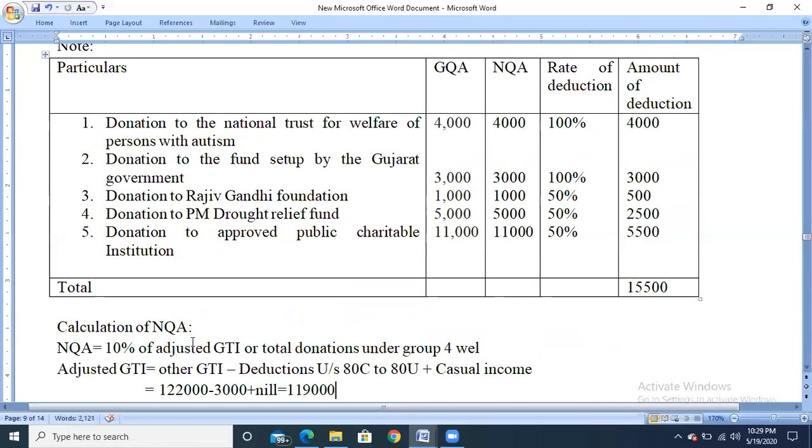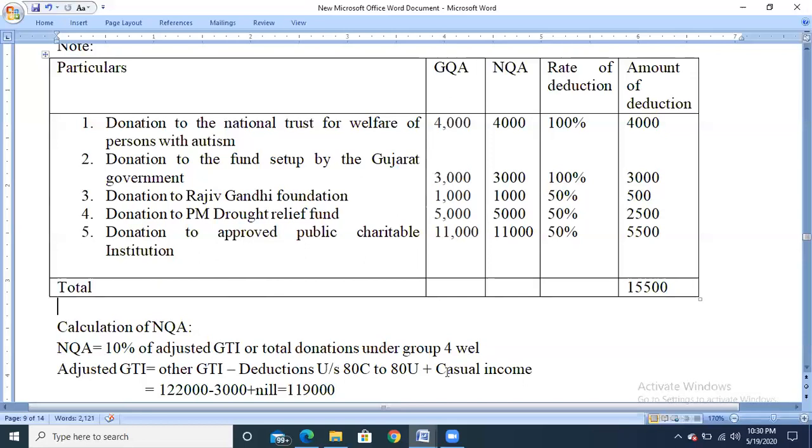less. Okay. So adjusted gross total income is nothing but, as we already know, gross total income minus deductions under section 80C to 80U except 80G, because we are calculating the deductions under section 80G now. But in the previous problem, we took it except 80GG because there we were going to calculate the deduction amount for 80GG. So here we are calculating the deductions for 80G. So except 80G, all the deduction amounts have to be considered, and if any casual income they have given in the problem, it has to be added back.